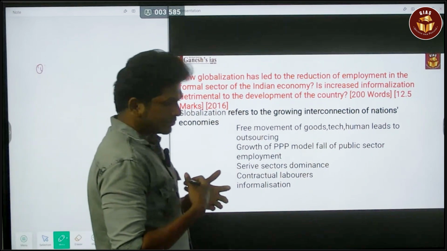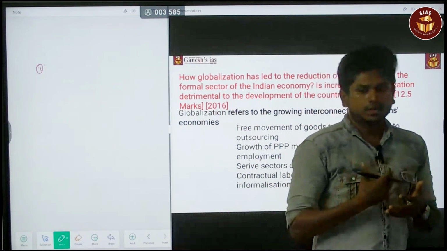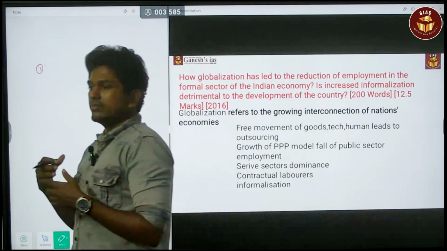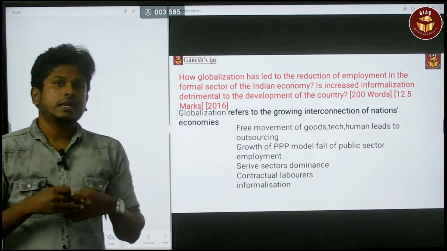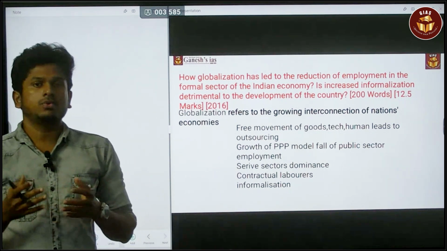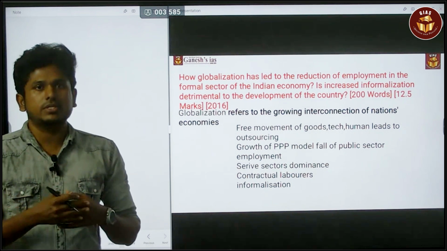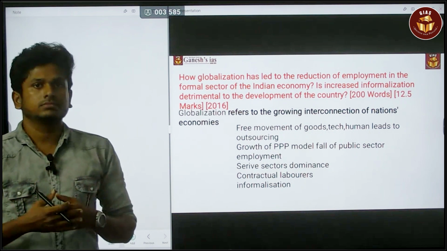Obviously, consider that there is a huge company, a Tata or Reliance. Suddenly, for example, they are going to lay off people, around 70% of their employees, and replace them with automation.